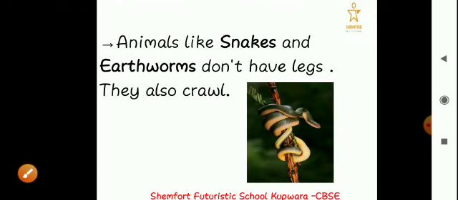Then, animals like snakes and earthworms don't have legs, they also crawl. There are some animals which don't have legs like crocodile or turtle, they don't have legs at all, so they also crawl. Examples are snake and earthworm. Here's the picture of the snake. Can you see any leg that it has? No, because they don't have legs at all. So they also crawl, they also creep.